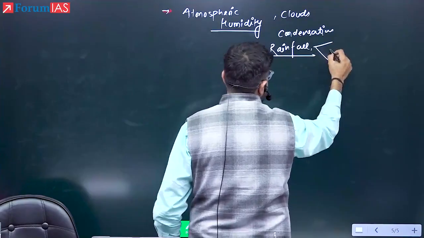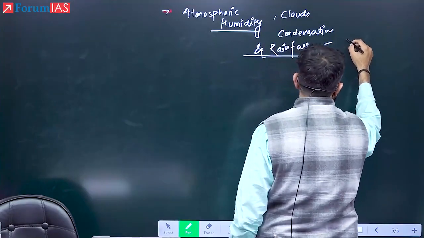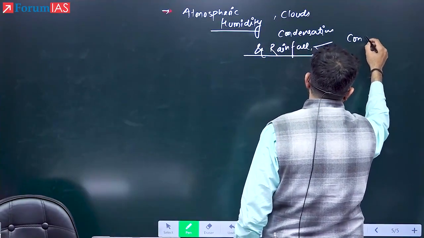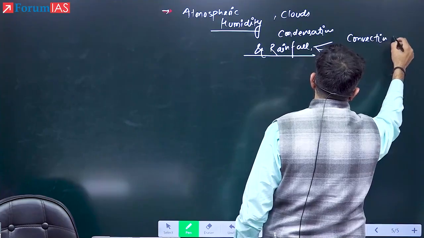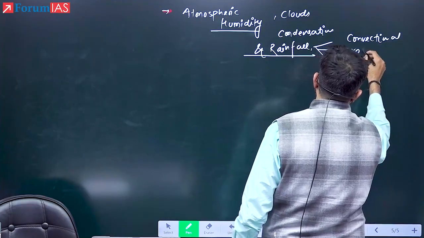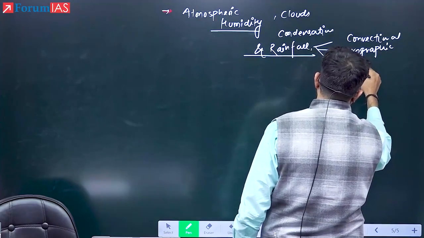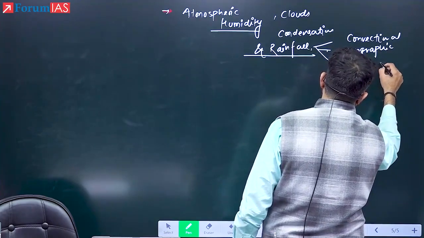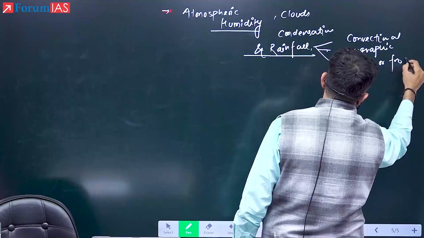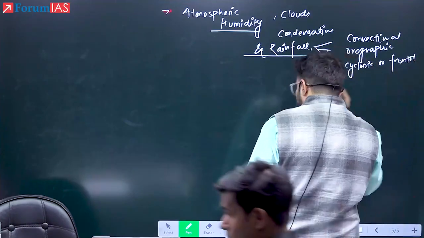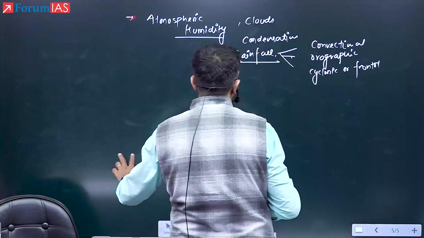When I say rainfall, it is of three types: one is known as convectional, second is orographic, and third would be cyclonic or frontal. This is the one part that we are going to discuss.